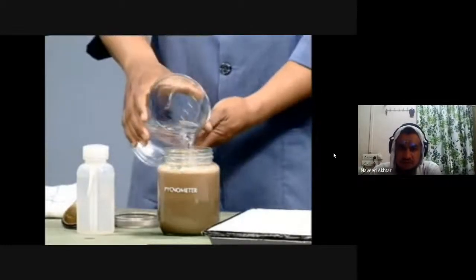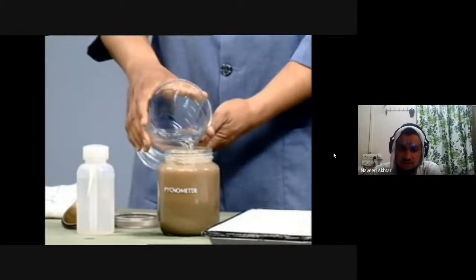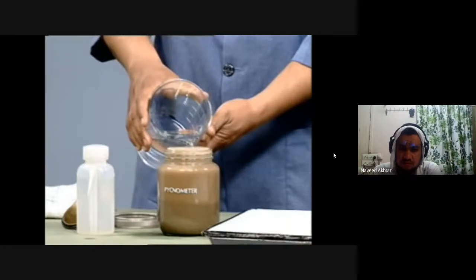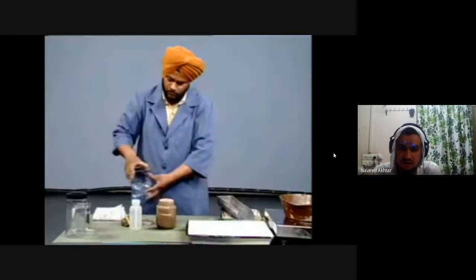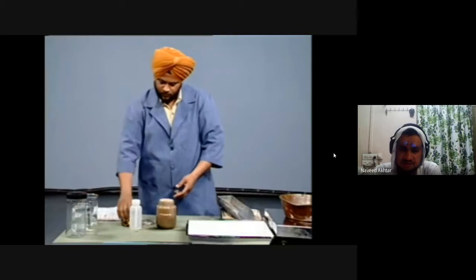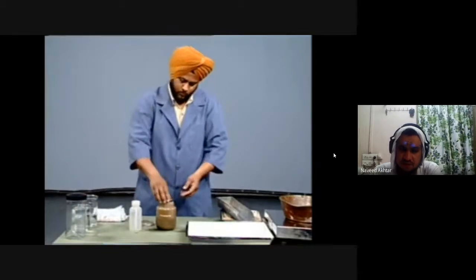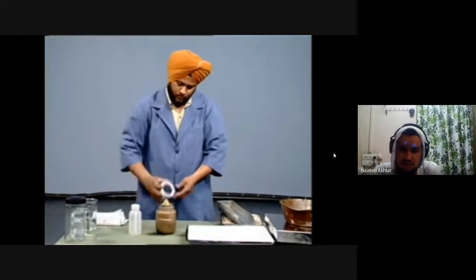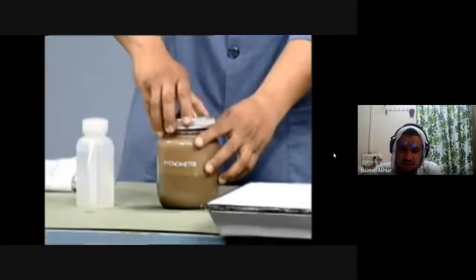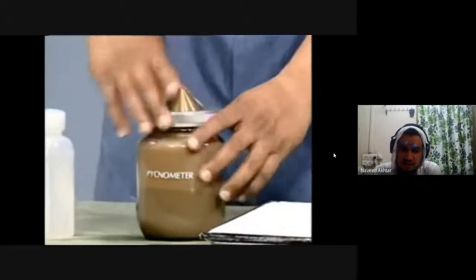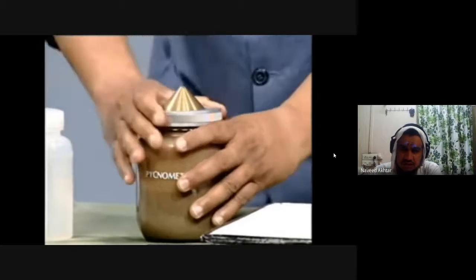This is the pycnometer. When the pycnometer is completely filled with distilled water, cover the pycnometer with the rubber ring and the attachment.